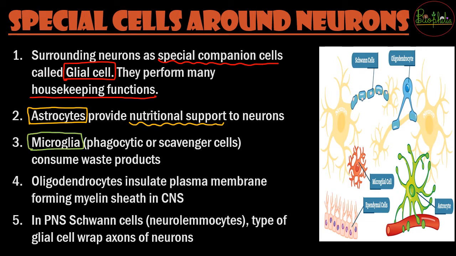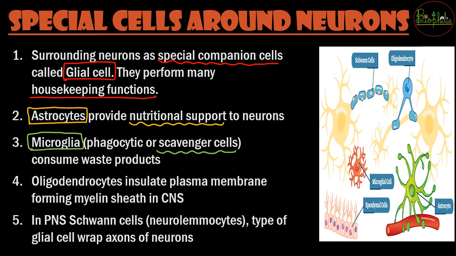Microglia are the cells which are going to act like the scavenger cells, or you can say they are the phagocytic cells. यानी वो जो भी waste products होंगे, that will be eaten up or they will be gathered along and being consumed by the microglia. So microglia को जो भी सफाई का काम है, whatever the waste product needs to be thrown away, that will be done by the microglia cells.